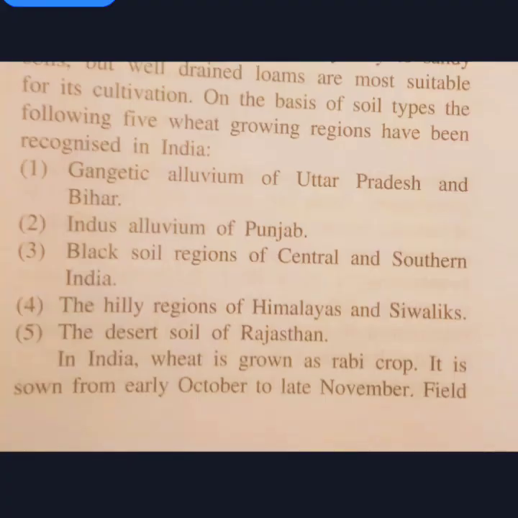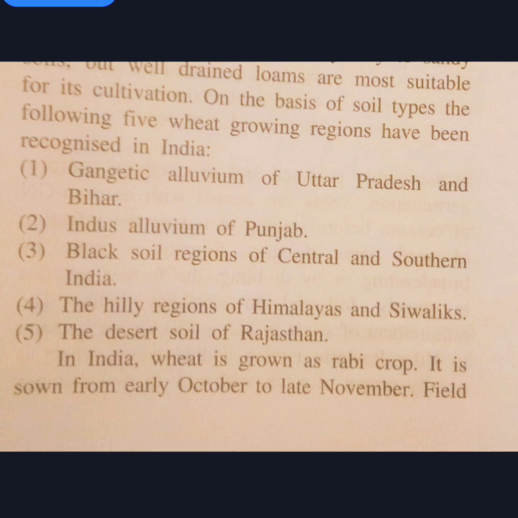So these are the five growing regions, which are based on the different soil types available in India. For example, you can see here number one is the Gangetic alluvium of Uttar Pradesh and Bihar, and we have the Indus alluvium of Punjab, then black soil regions of central and southern India, the hilly regions of Himalayas and Sivaliks, and the desert soil of Rajasthan.